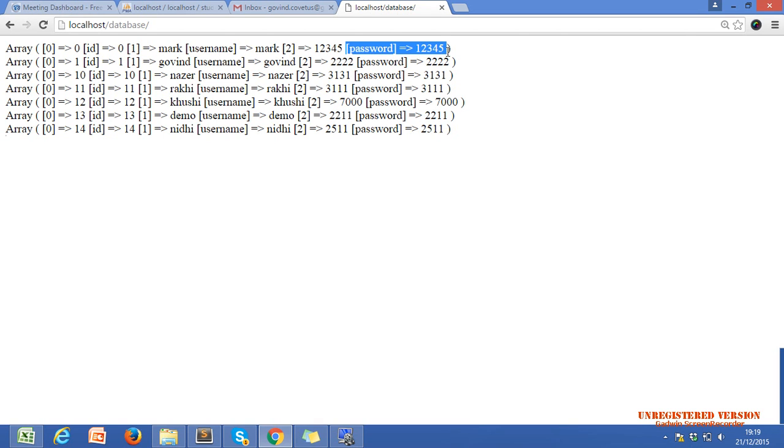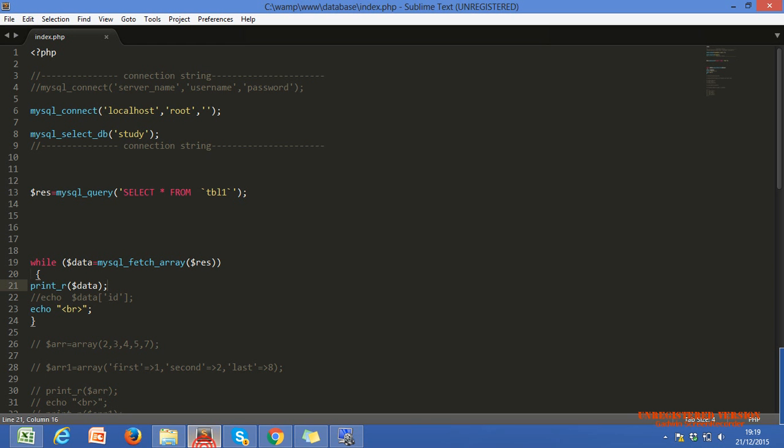Is there any confusion? MySQL underscore fetch underscore array. Nazar, mostly we use array form. Sorry, I didn't get you, Nazar. What is the purpose? Okay, MySQL underscore fetch is just used to retrieve the data or select the data.